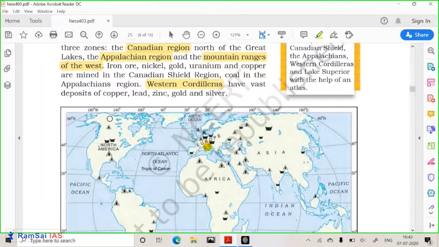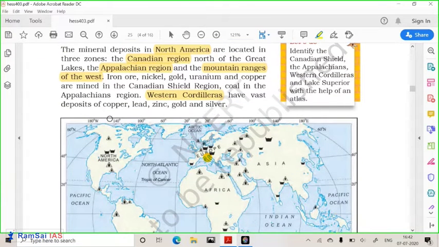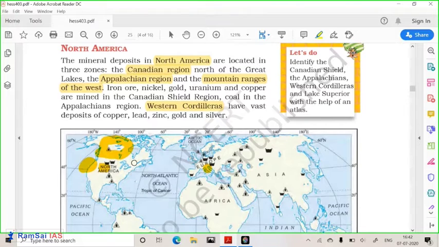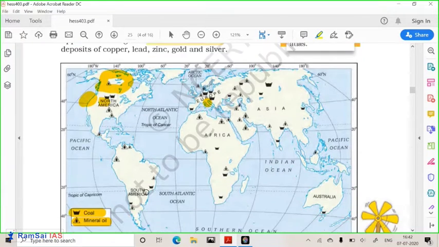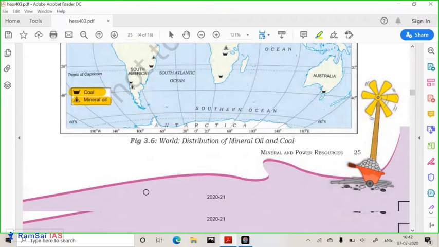Let us go to North America. North America has three important mineral regions. First is the Canadian region. Then the Appalachian region, somewhere here, and the Western Cordillera or Western America, which has huge deposits of minerals. So these three regions of North America are full of different types of minerals, like copper, gold, zinc, silver, coal, natural oil, and gas. These different minerals are present over here.